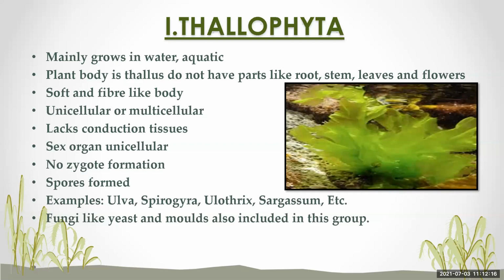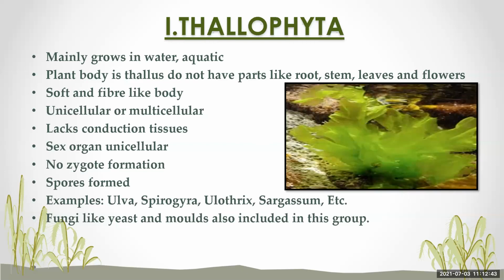Thallophyte lacks the conduction tissues. They do not have separate conducting tissues. The sex organs are unicellular. There is no formation of the zygote. Now, the zygote is formed when the male reproductive organ and the female reproductive organ combine together. The gametes combine to form the zygote.